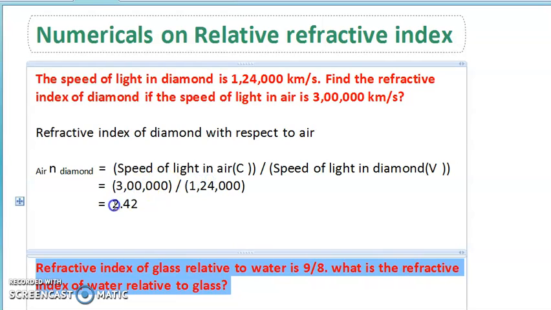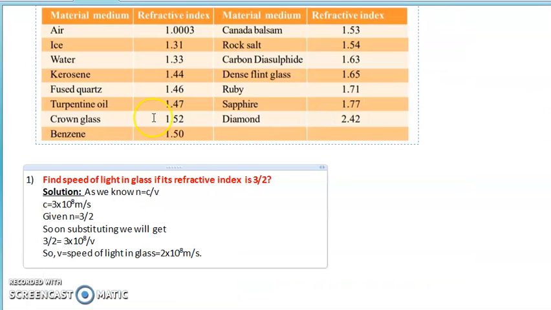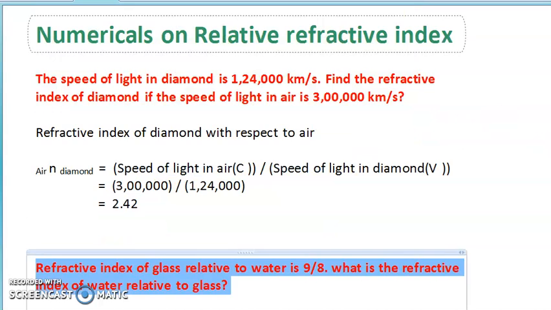On solving this, we will get the refractive index of the diamond with respect to air as 2.42. We can cross-check by verifying here: the refractive index of the diamond given is 2.42. So we got the correct answer.